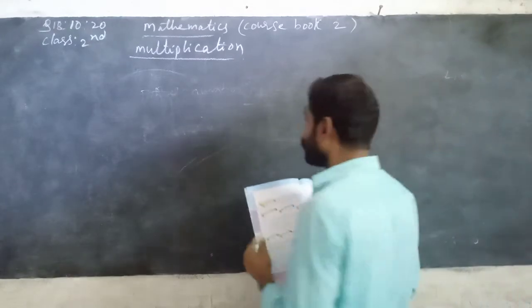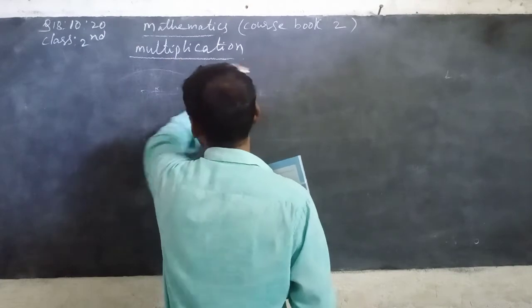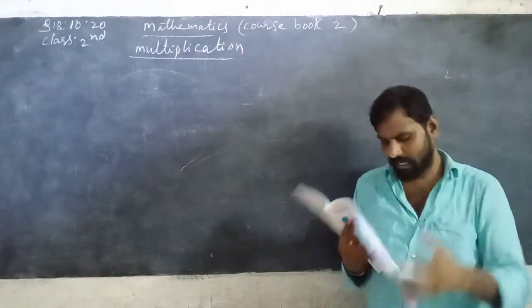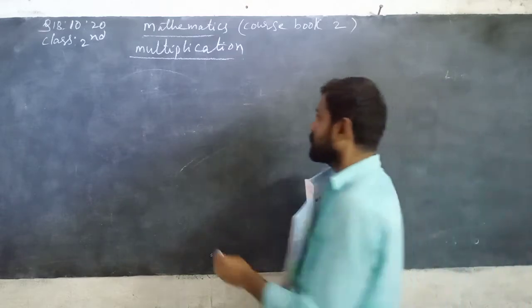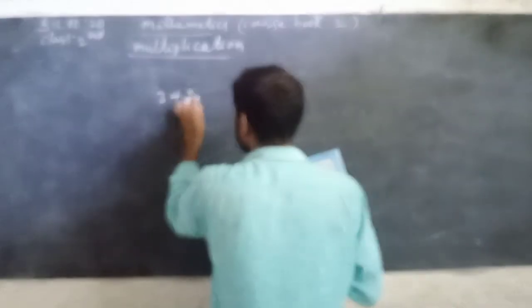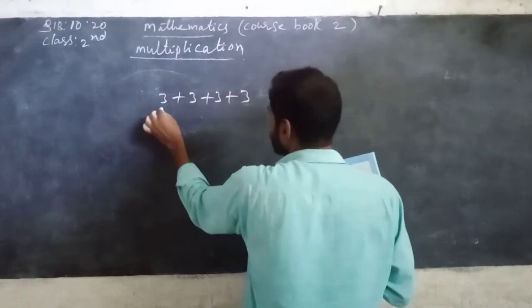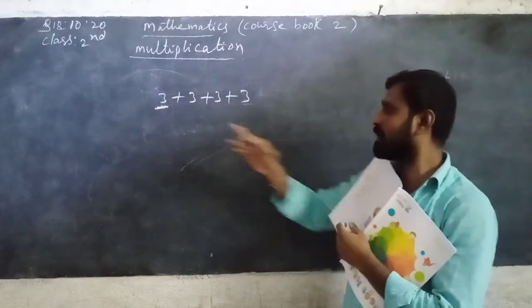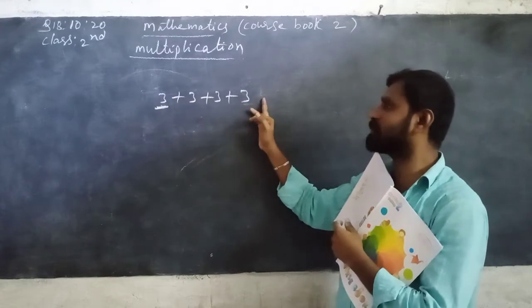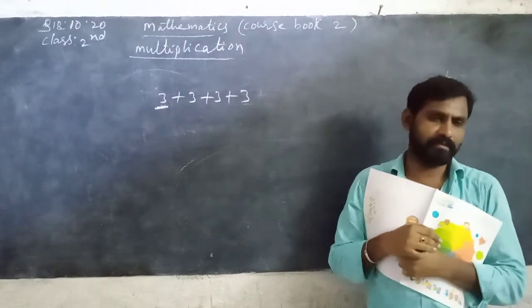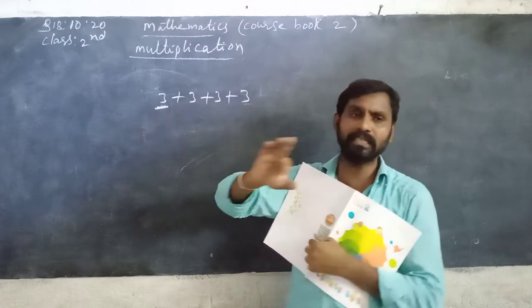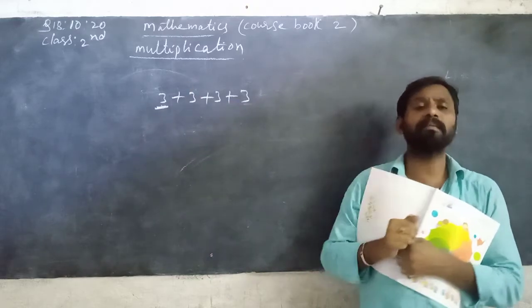So 3 is repeated 4 times: 3 plus 3 plus 3 plus 3. This 3 indicates the number of eggs in each group, and 3 is repeated 4 times, which is the number of groups.